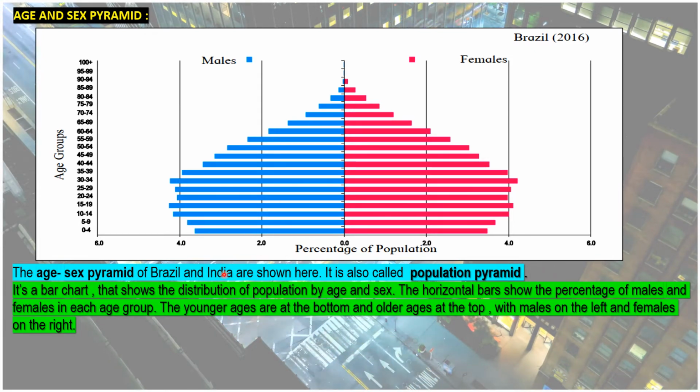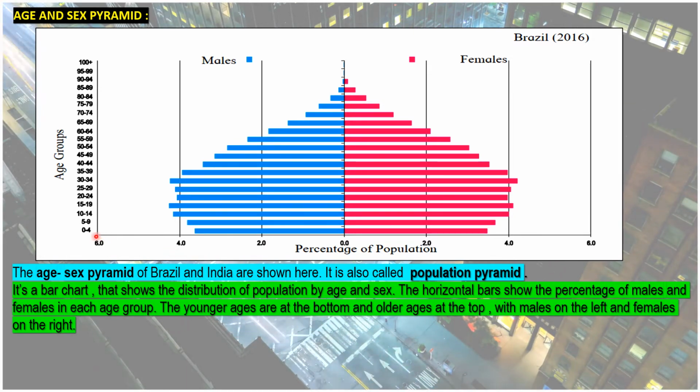We have these bars that show the distribution of population by age and by sex. So we have the males and females. The horizontal bars show the percentage of males and females in each age group. The younger ages are at the bottom and the older ages are at the top.